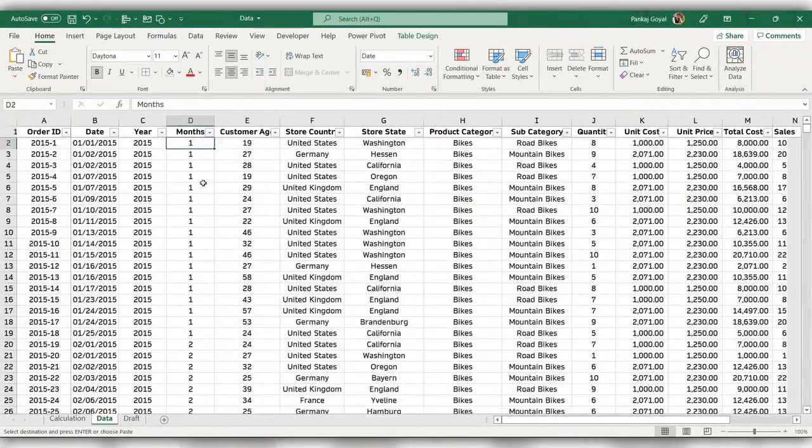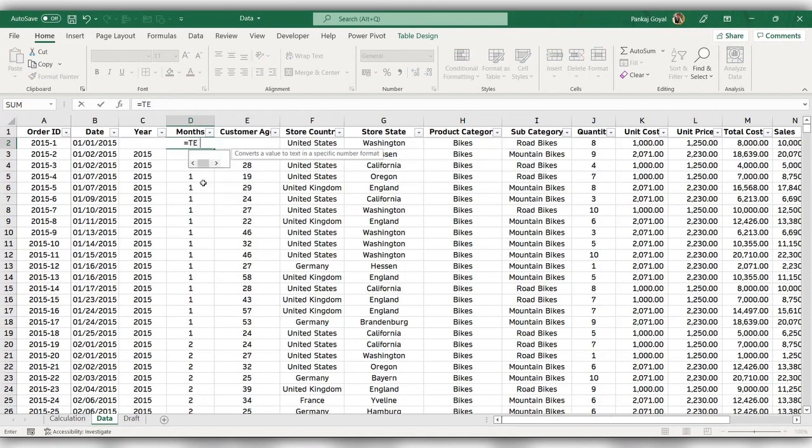So what I can do, instead of using the month formula, I'll use equal to TEXT, bracket start. In the value, you will give this date B2, comma, and for format text, I'll write it like this, double quotes, MMMM, double quotes close, and bracket close.